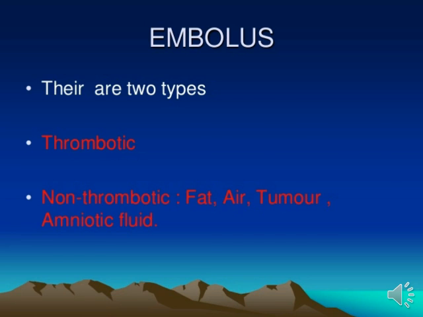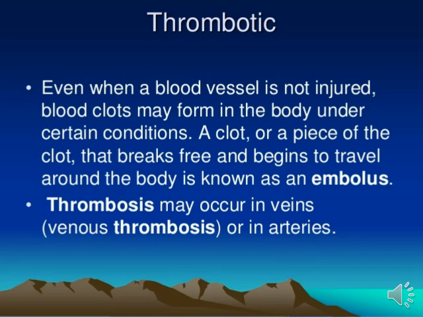What is thrombotic? Thrombotic means that even when a blood vessel is not injured, a blood clot may form in the body under certain conditions. A clot or a piece of the clot that breaks free and begins to travel around the body is known as an embolus. Thrombosis may occur in a vein, basically venous thrombosis, or in arteries. So what is the thrombotic type of pulmonary embolism? If blockage happens due to a blood clot, this comes under the thrombotic type of pulmonary embolism.